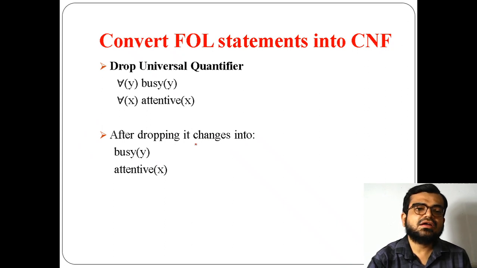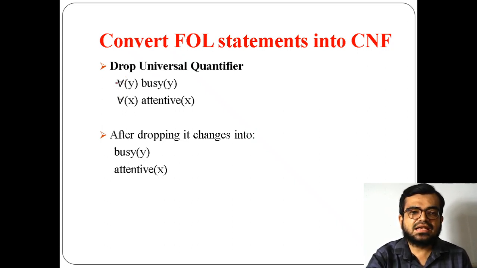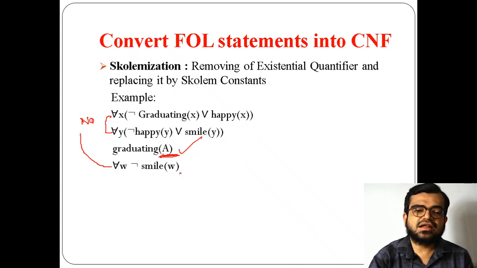This is just a sample of how we need to drop it, like all are busy, all are attentive, because universal means all are busy, all are attentive. After dropping, it simply removes this part, so it becomes busy and it becomes attentive.